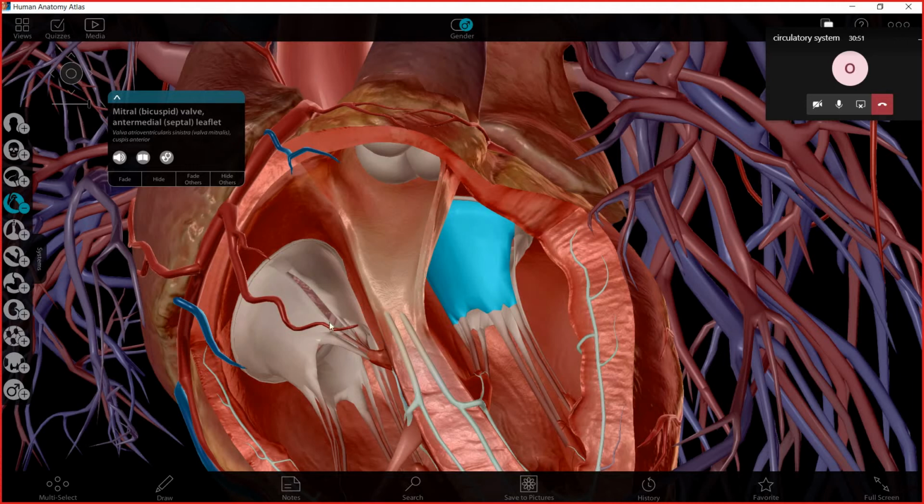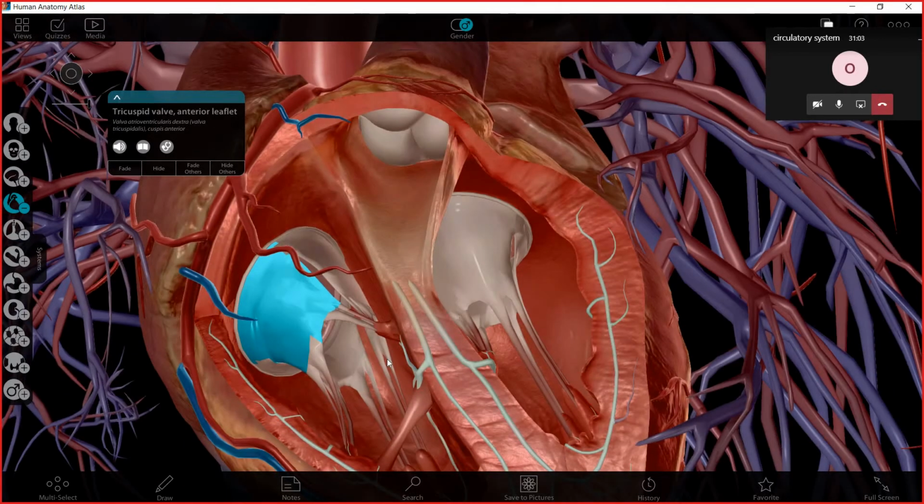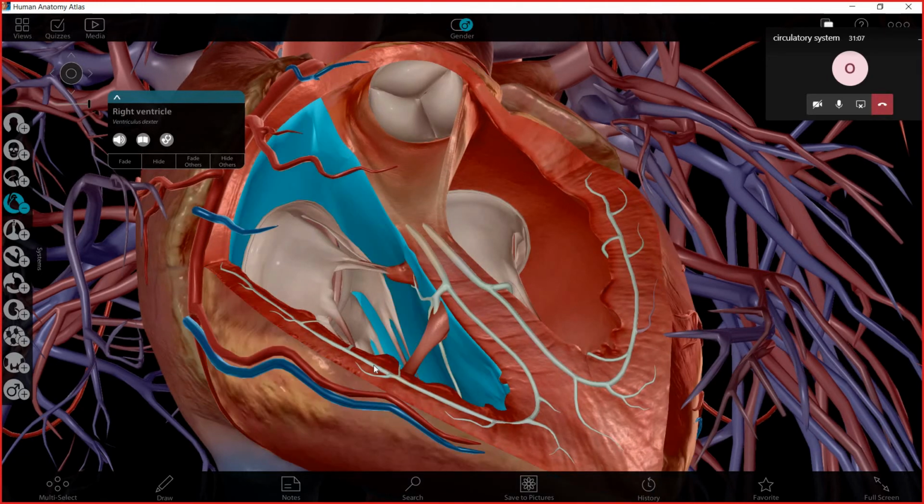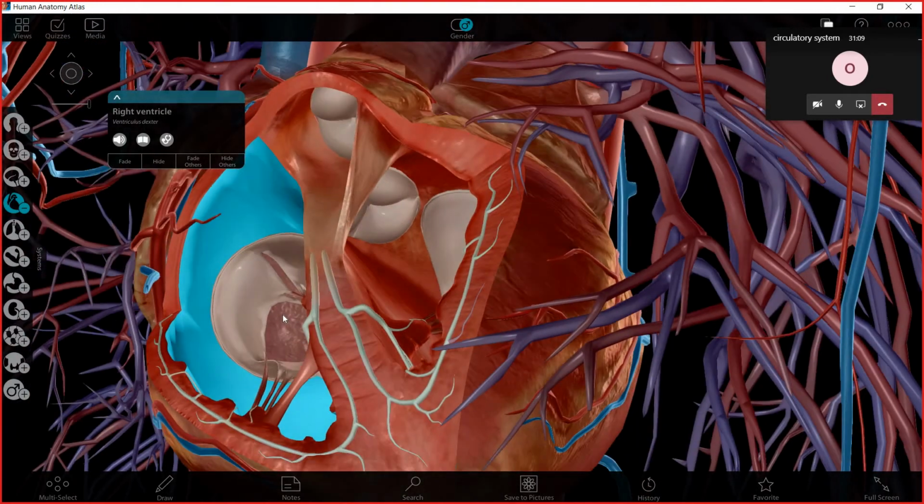Okay, so this is called tricuspid. Why tricuspid? Because it needs three parts. 1, 2, 3. Three parts to fix in the wall of the ventricle here. Okay, can you see?